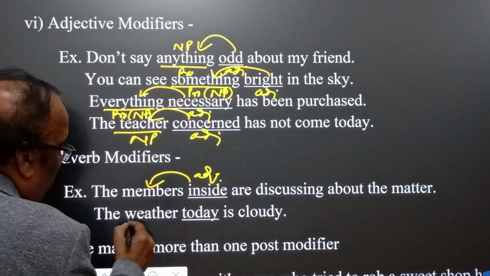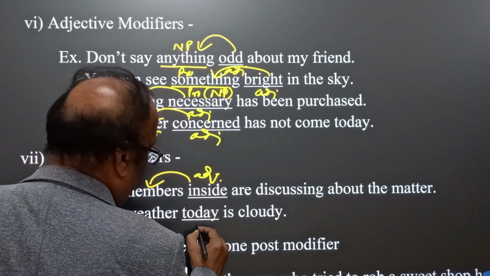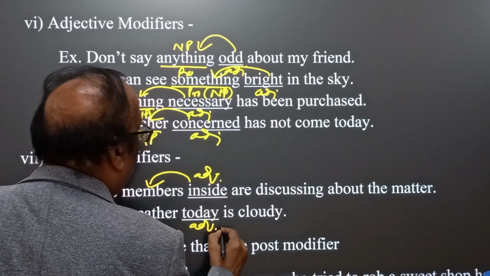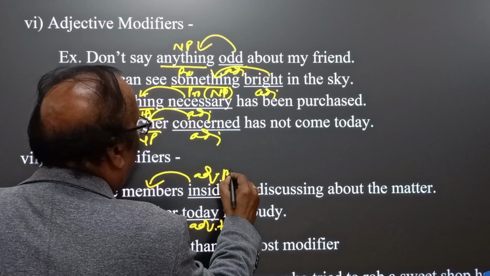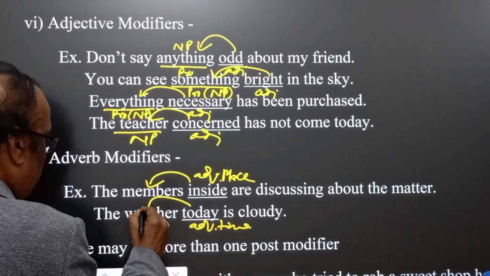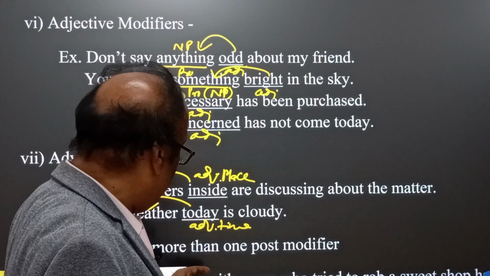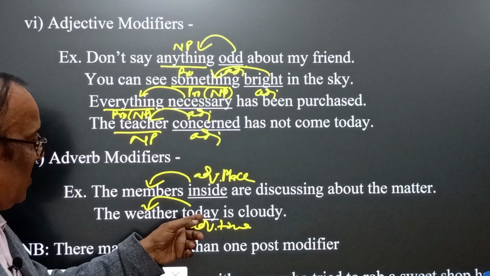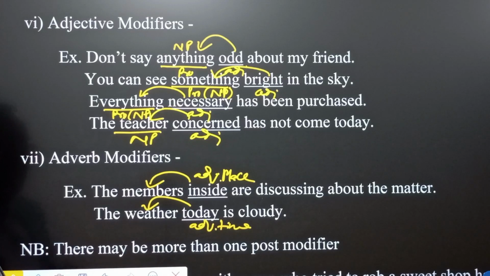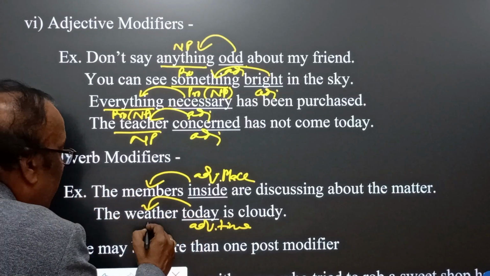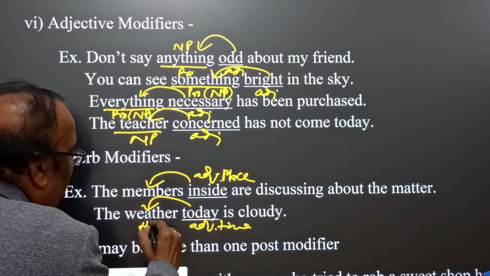Yes. Now come the weather today. It means today is here adverb of time, and adverb of time, adverb of place, that is qualifying the weather. The weather today is cloudy. In other words, today's weather. If we use predeterminer, then today's weather, possessive. So it means here today's weather, the weather today is cloudy. That is today qualifies the weather, remaining here head noun, remaining after head noun.